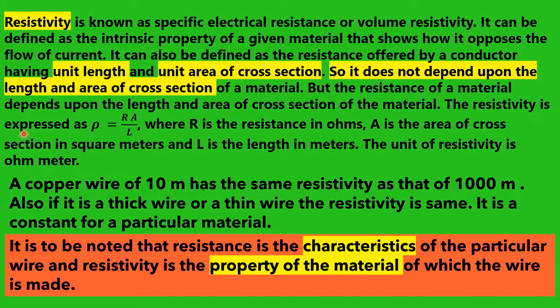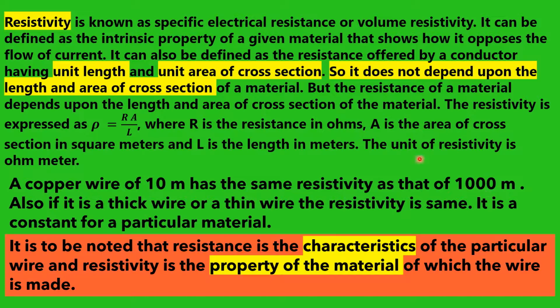The resistivity is expressed as rho equals R A by L, where R is the resistance in ohms, A is the area of cross section in square meters, and L is the length in meters. And its unit is ohm meter. So to understand, a copper wire of 10 meter has the same resistivity as that of 1000 meter.